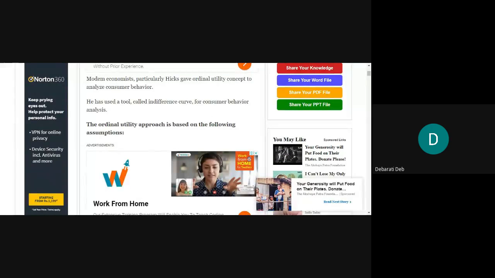This theory has been developed by Professor Hicks, a modern economist. There was a group of economists who supported this theory, and mainly it was Hicks who gave the ordinal utility concept in order to analyze consumer behavior.